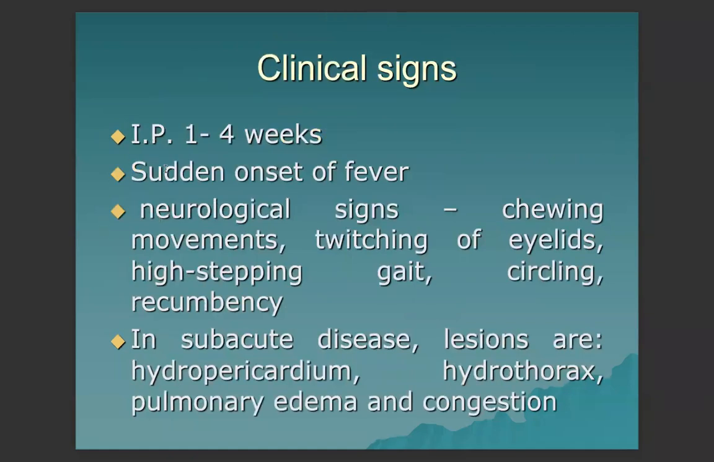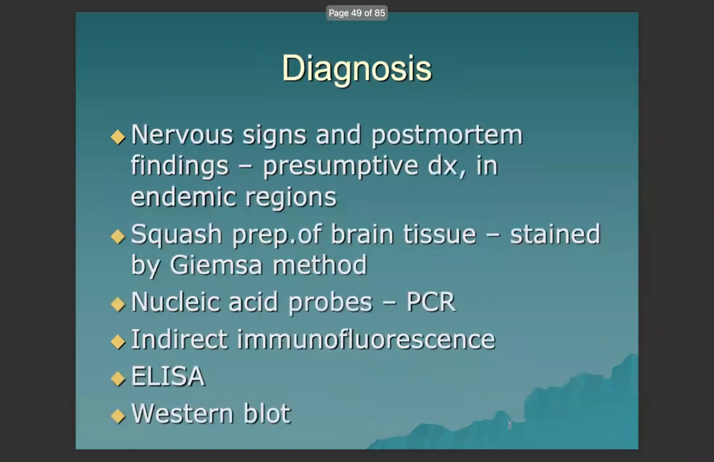Clinical signs are seen in 1 to 4 weeks: sudden onset of fever, and neurological signs like chewing movements, twitching of the eyelids, high stepping gait, circling, and recumbency. In subacute disease, lesions are hydropericardium, hydrothorax, pulmonary edema, and congestion. That's why it is called heartwater disease, because of the presence of water or fluid in the pericardium, in the thoracic cavity, even in the lungs.